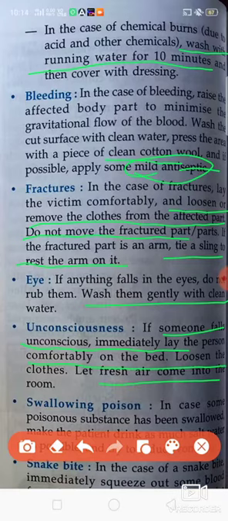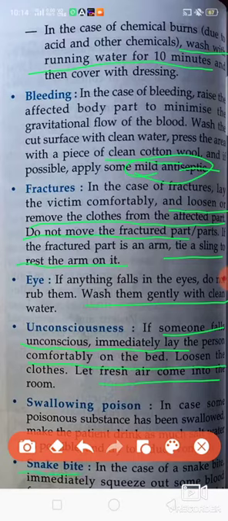Swallowing poison. If someone has taken poison through drink, then immediately we should give as much salt water as possible to that person, so that the person tries to induce vomiting, and if vomiting occurs, whatever is going inside the body will come out.